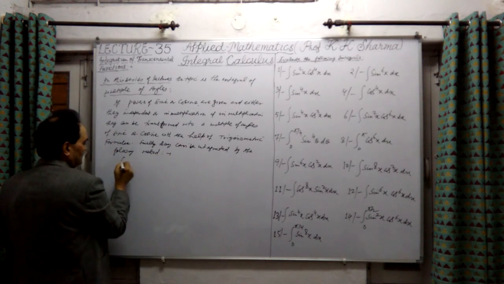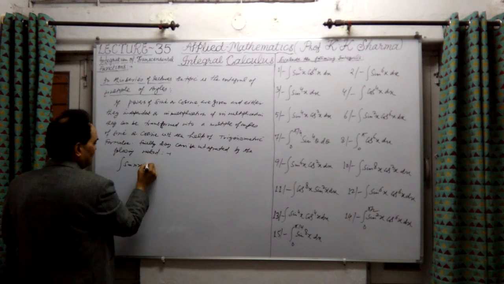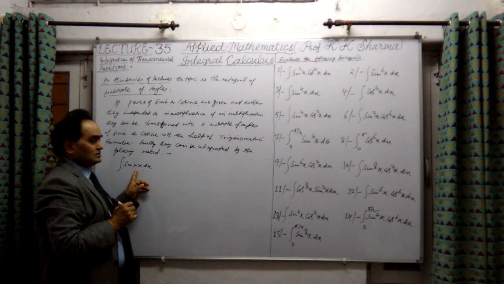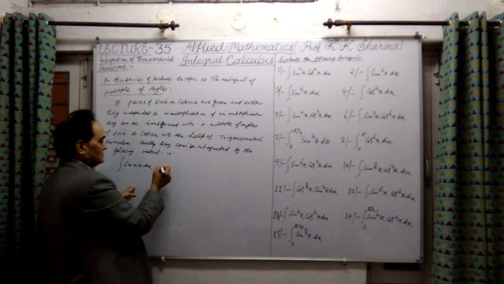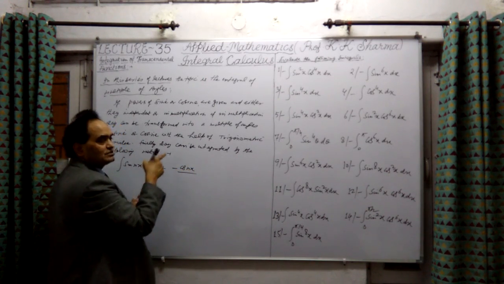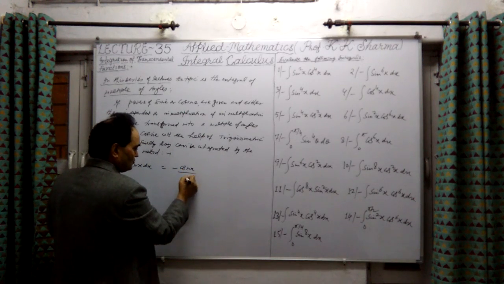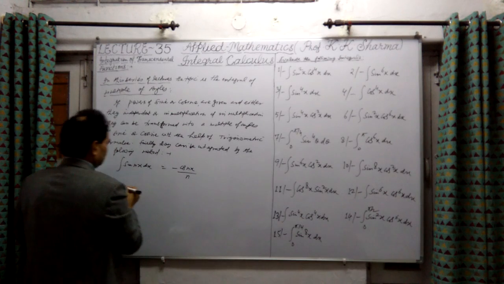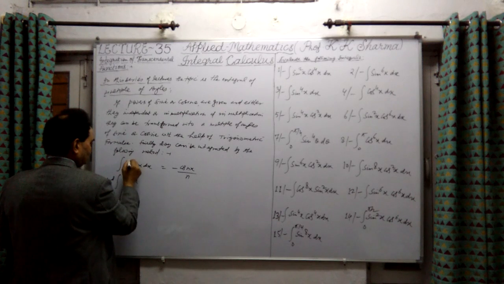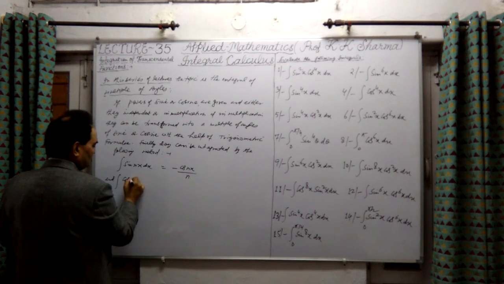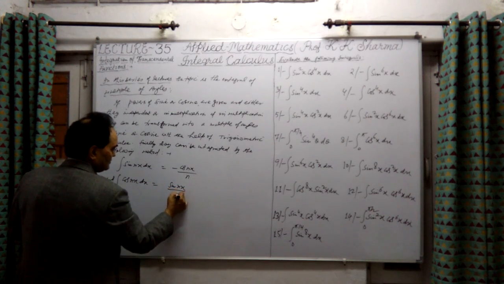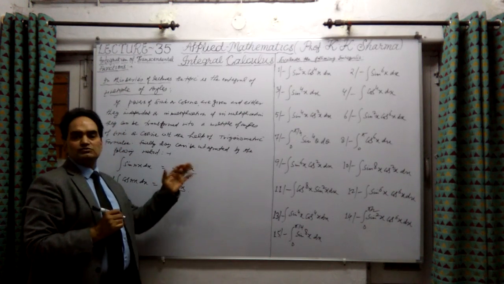Number one, if there is the integration of sin nx dx, where n times x is the multiple angle given, then the integration of this is nothing but minus cos nx upon n, because the integration of sin x is negative cos x. And the integration of cos nx dx is equal to sin nx upon n. These formulae will be used finally.